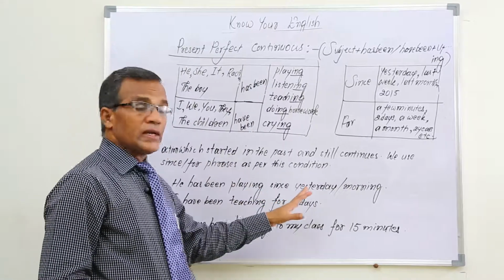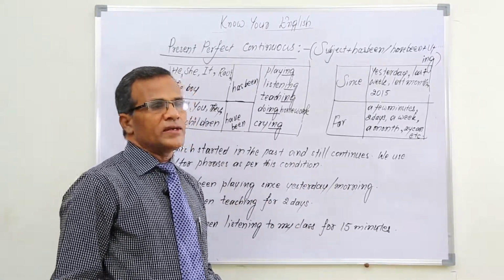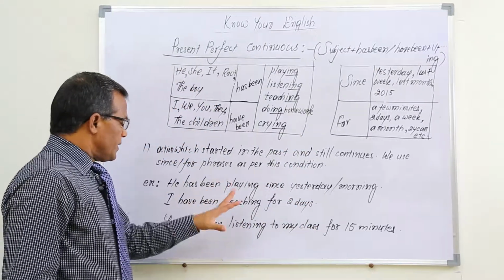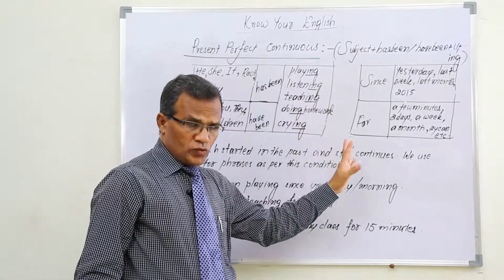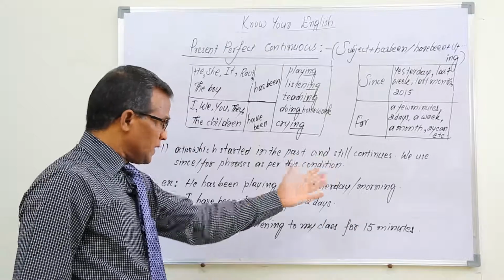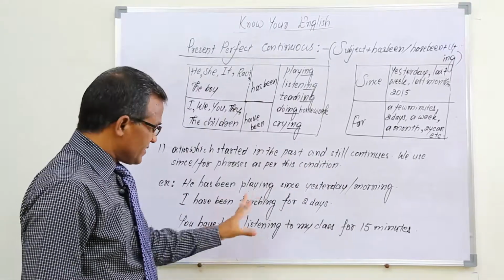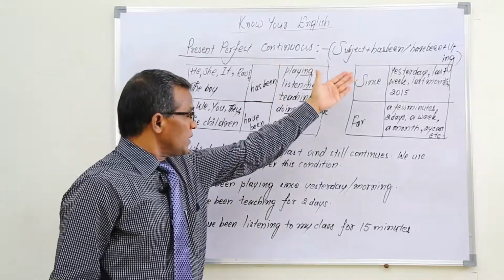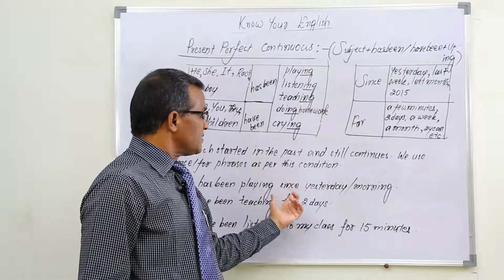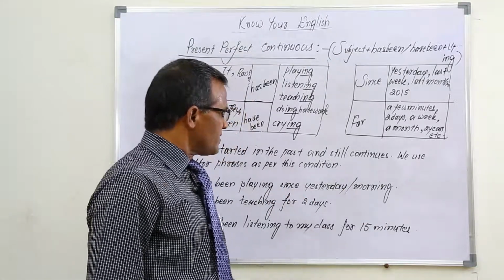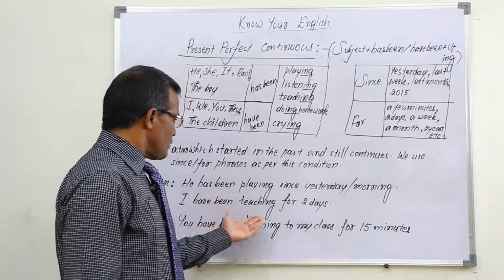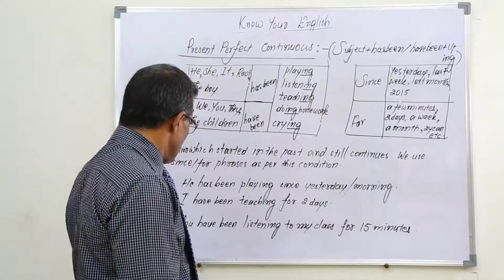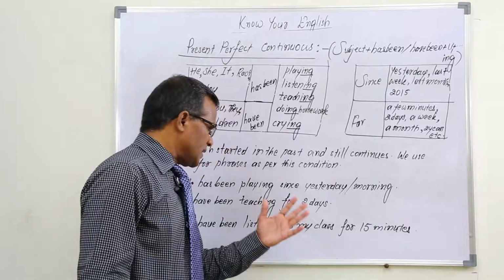And in this especially we use the since phrases and for phrases, means some words with the since and for we use this one. And when to use since and when to use for, now I am going to explain, but before doing that, okay, I am giving some examples also here, just observe. He has been playing, according to structure only we are using, he has been playing since yesterday or since morning or since last Sunday, like that we can use. I have been teaching for 2 days, 2 months maybe, 2 years may also be, we can use like that. You have been listening to my class for 15 minutes.